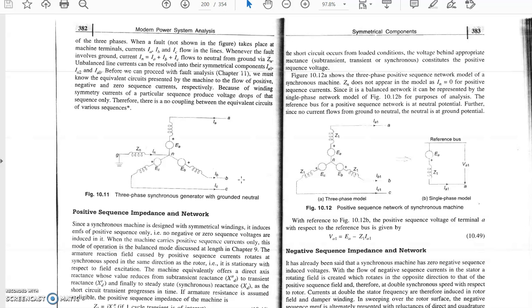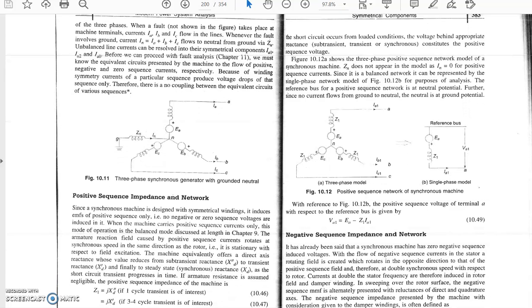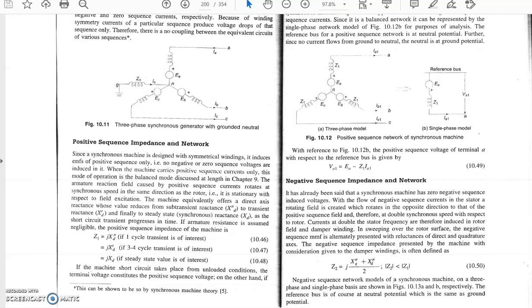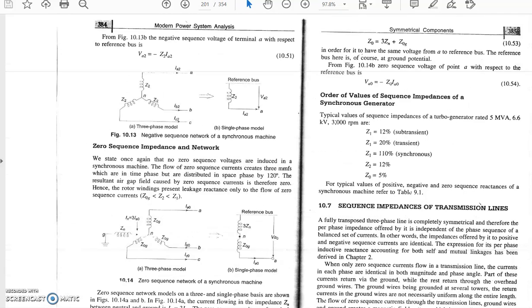In that case, we have to discuss the sequence network of the synchronous machine. So first we will discuss the positive sequence network.